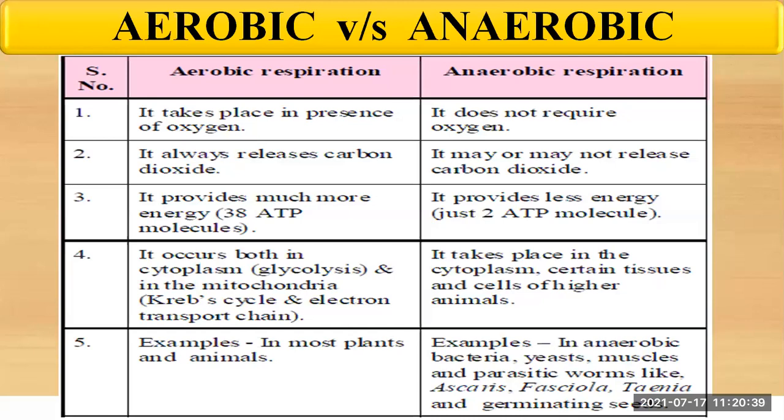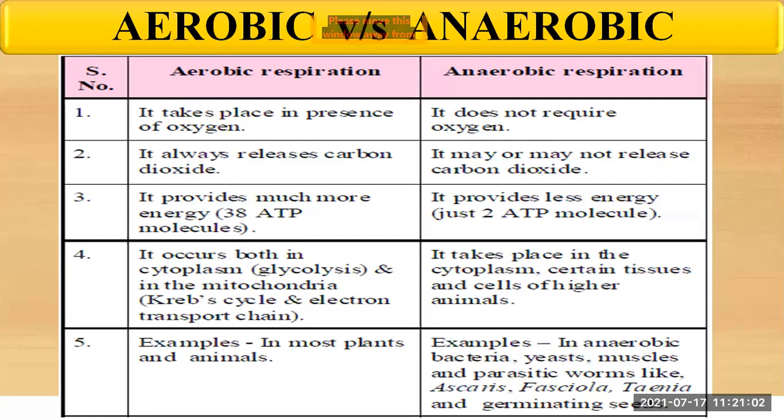Then anaerobic respiration takes place in the cytoplasm, certain tissues, and the cells of the higher animals. Where does it take place? In the cytoplasm, in certain tissues, and in the cells of higher animals.